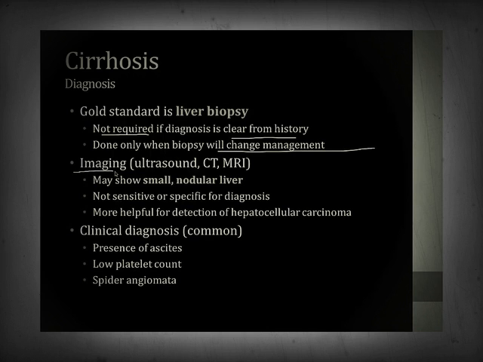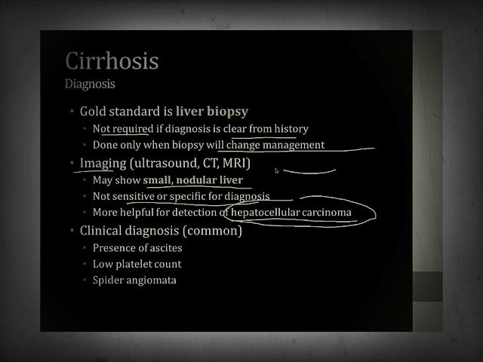Sometimes imaging is used, like ultrasound or CT or MRI. It will show a small nodular liver. It's not particularly sensitive or specific for a diagnosis. One of the best uses of imaging in patients with chronic liver disease is not to diagnose cirrhosis, but to look for hepatocellular carcinoma. In some of the other modules, I talk about how patients with chronic liver disease are at risk for this cancer, and you can screen for it with these imaging modalities. The more common way cirrhosis is diagnosed is clinically if there's presence of ascites or low platelet count or spider angiomata. If you see things like this, you know the patient has cirrhosis and you've made the diagnosis.